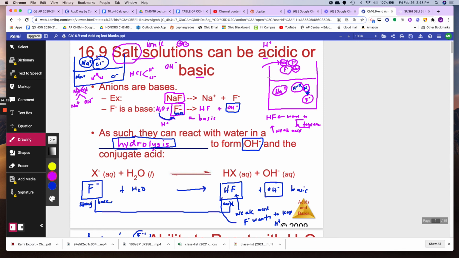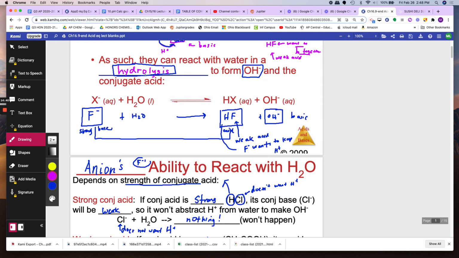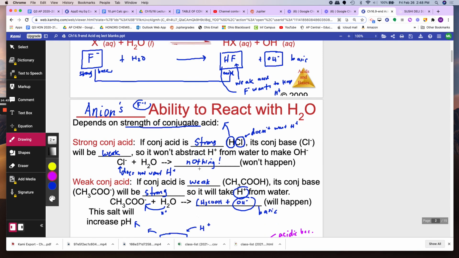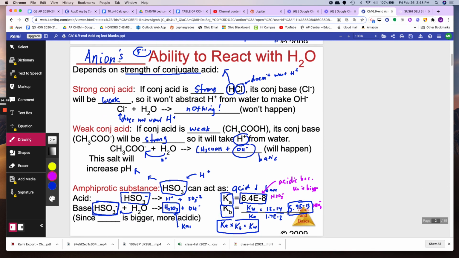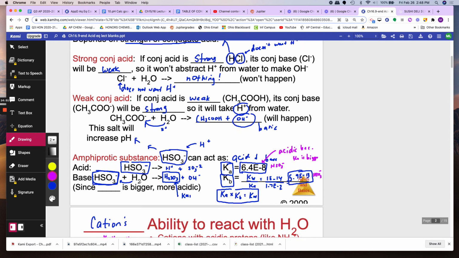But if it can hydrolyze with water, like F minus, then it will give you OH minus and be basic. That's hydrolysis, reacting with water. Anions are negative, so they can take the H plus from the water. You also have amphiprotic substances that can be either an acid or a base, and you just have to figure out which one has a higher Ka or Kb.